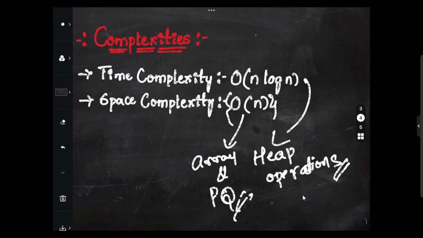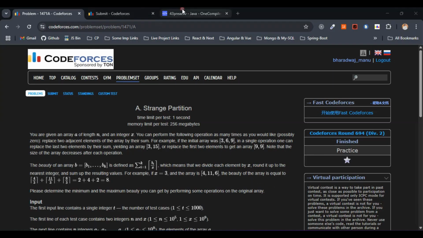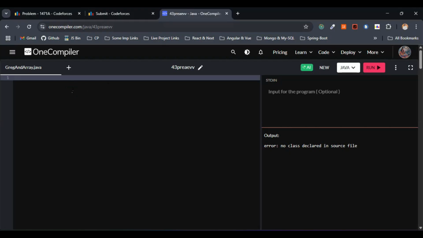Right. So I hope the complexities part is completely clear along with the approach. As we are completely familiar with the approach and the complexities, let's start writing the code. So I'll just come to the compiler part here.